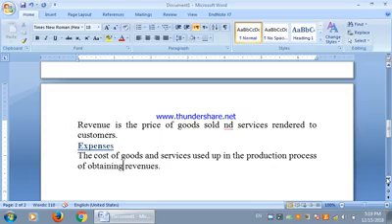Sometimes it is also known as the expired cost, because the cost has been used, therefore expenses are also known as expired cost.